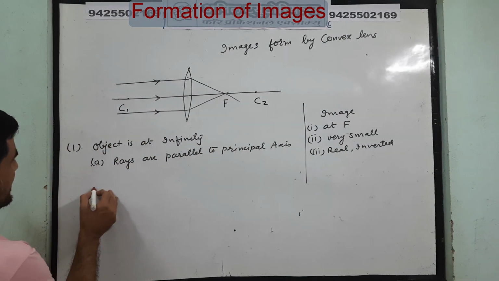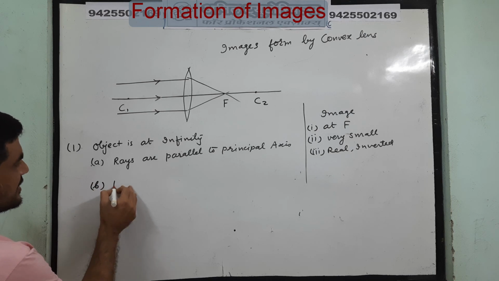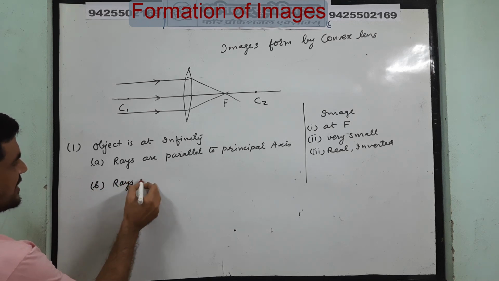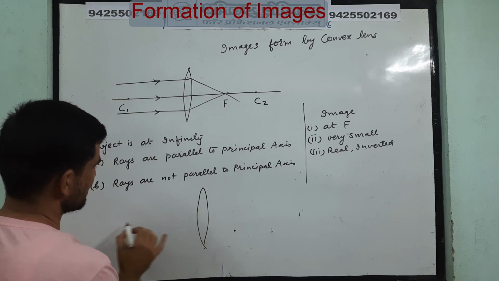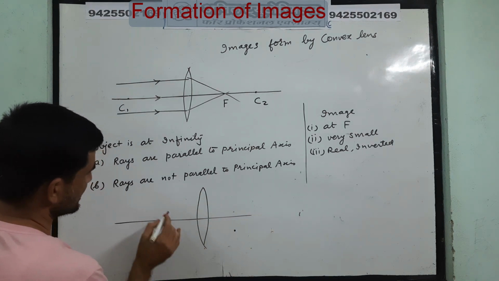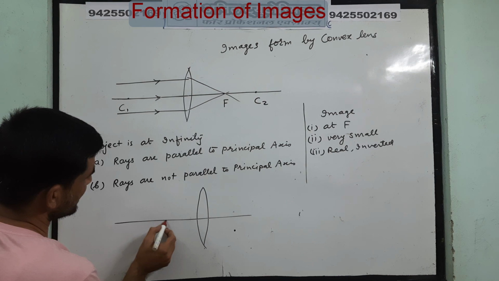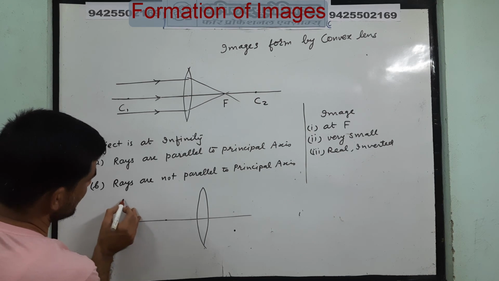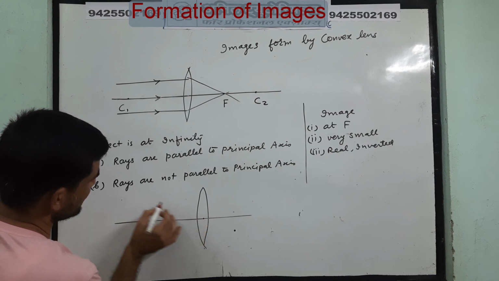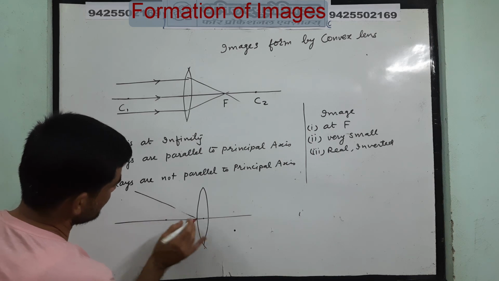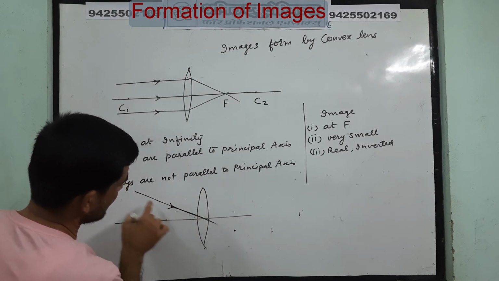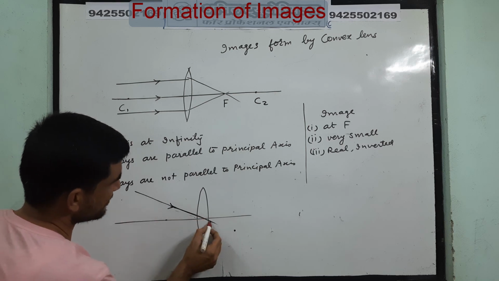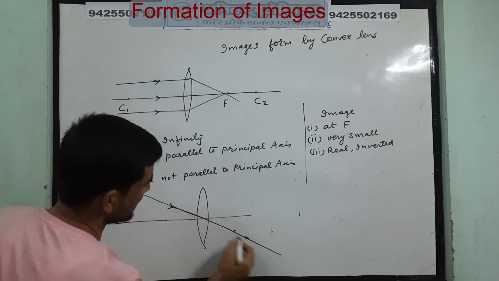The second case here also: the rays are not parallel to the principal axis. So rays are coming from infinity, but they are not parallel to the principal axis. So how are they coming? Just see, allow one ray to pass through the optical center, and you know when the ray is incident at the optical center, it goes straight without any deviation.